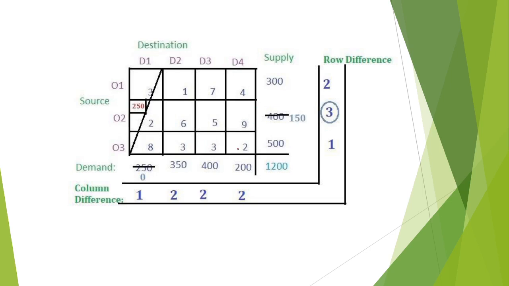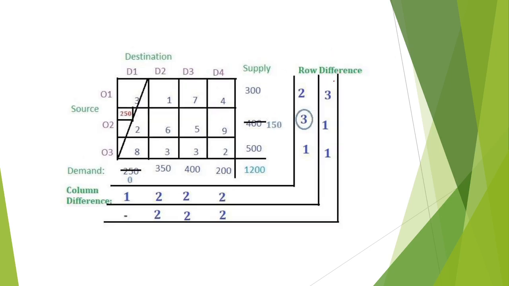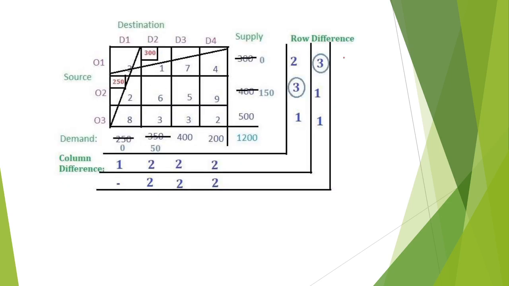And 3 and 2, the difference is again 1. For the column differences we get 1, 3, 2, 5, 3, 2, 2, 4 and 2, 2. The greatest element is 3.